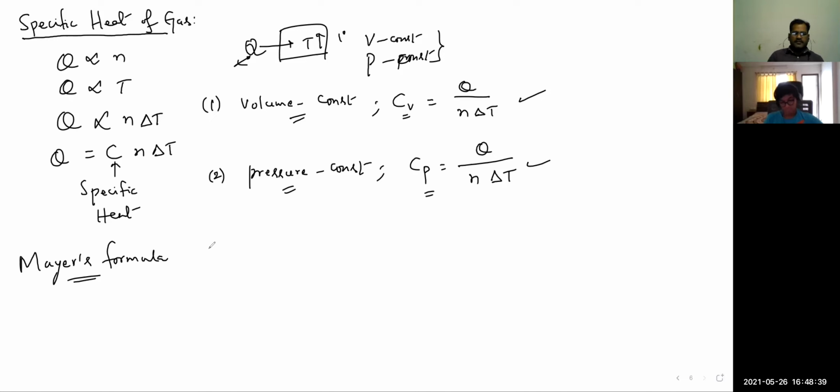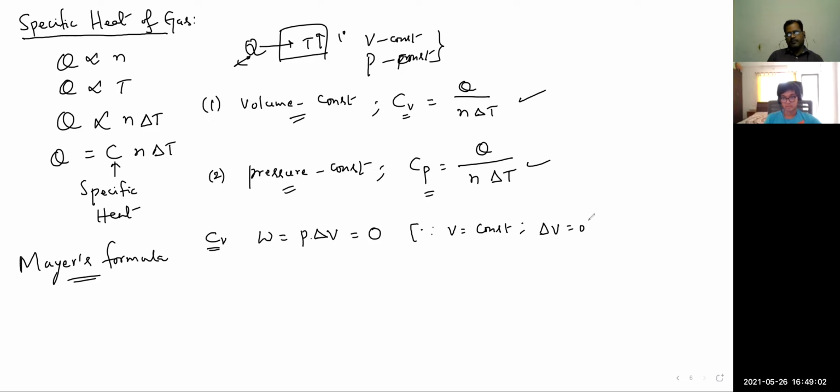Now observe the first case, the CV case. Here the volume is constant. When volume is constant, the work done, which is given by pressure into change in volume, should be 0, since volume is constant and delta V is 0.